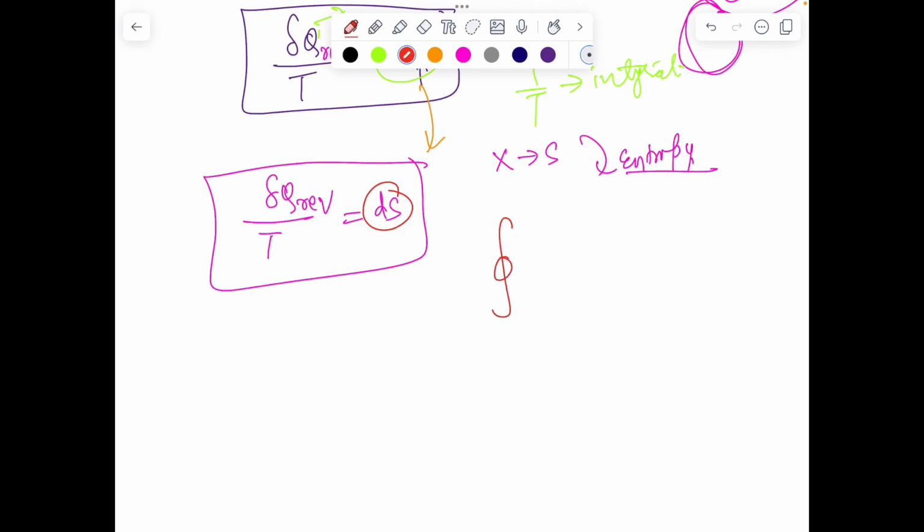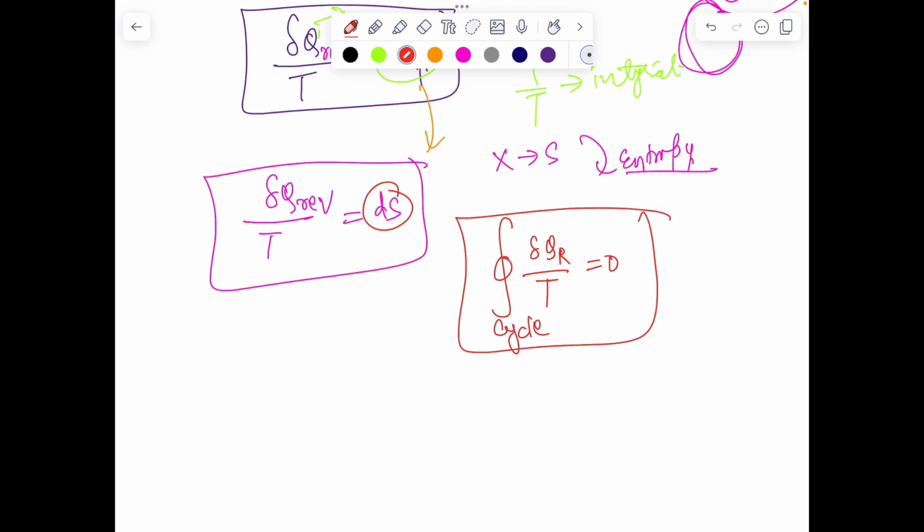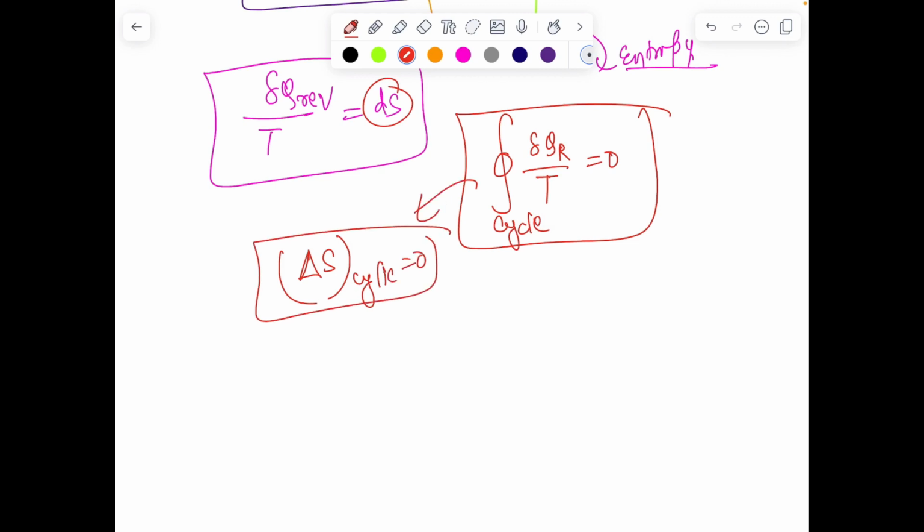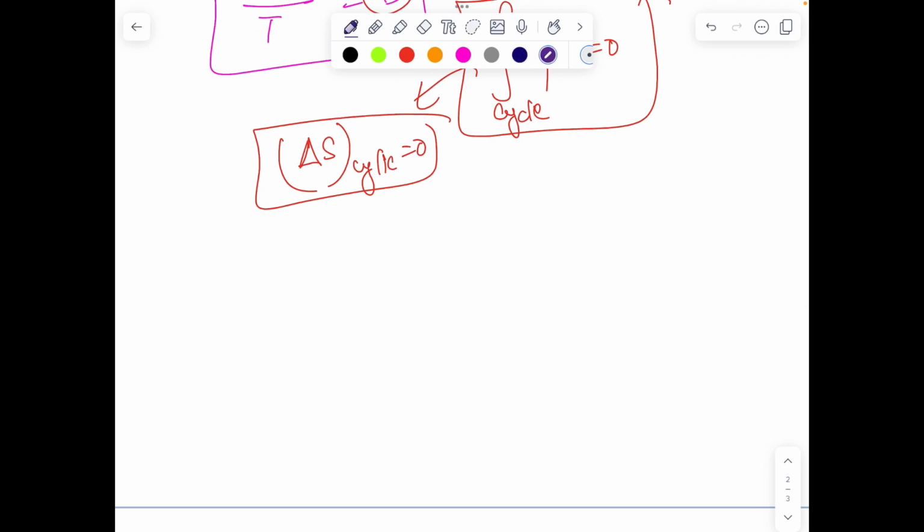So by definition, del q by T, of course in a reversible case, I'll define a new state function as dS. And by this, I can tell del q reversible by T in a cyclic process equals 0. It means delta S in a cyclic process has to be 0 according to our definition.